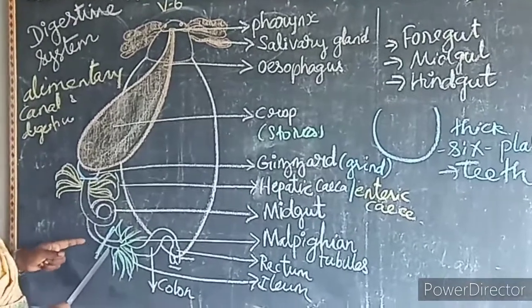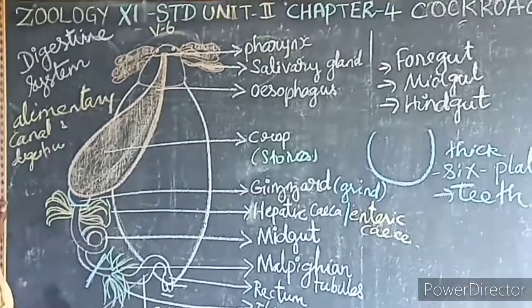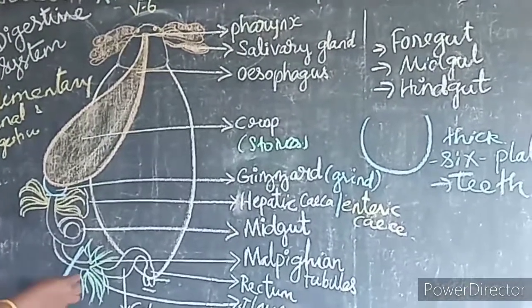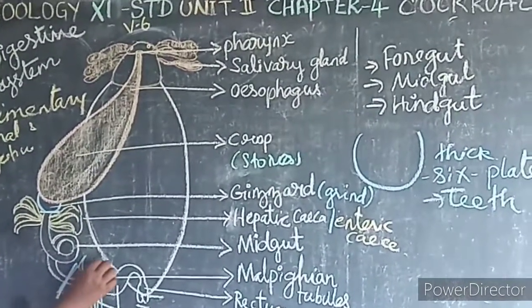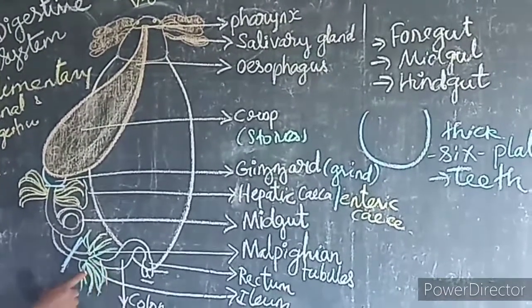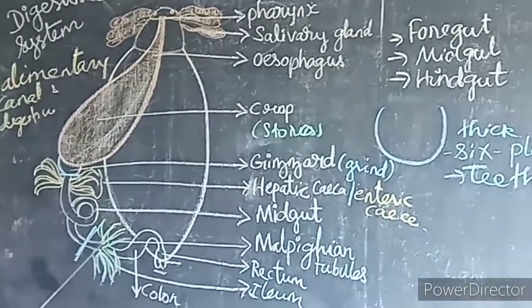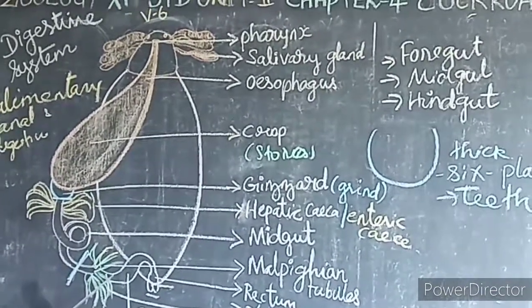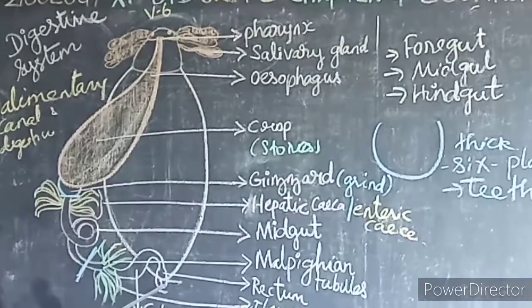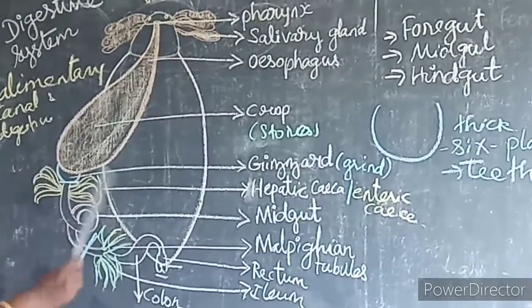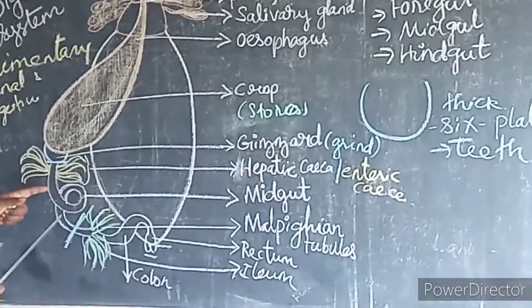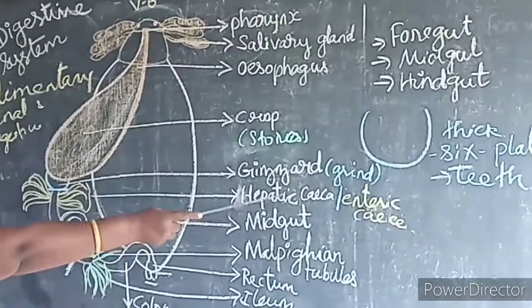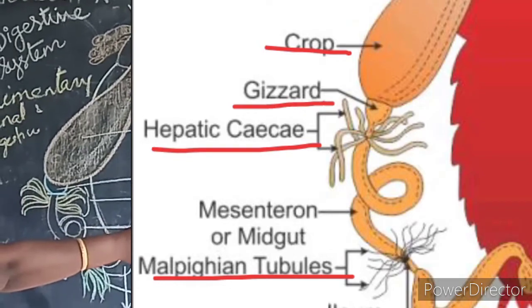Then the midgut is followed by the hindgut. See here, the hindgut is broader than the midgut. In the hindgut, you can see fine finger-like projections. These are known as Malpighian tubules. The hindgut is followed by the ileum, colon and rectum. The rectum opens into the anus. So what can you see in the midgut? Hepatic caeca. What is the other name? Enteric caeca, which produces the digestive juices.